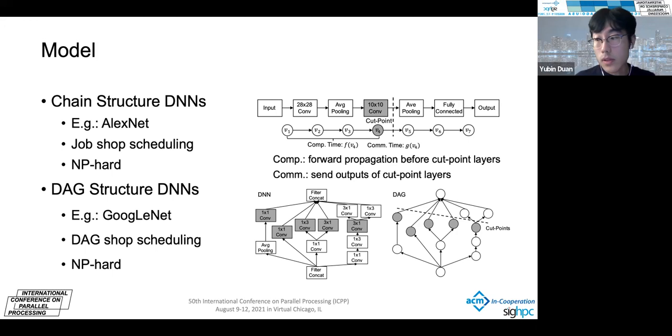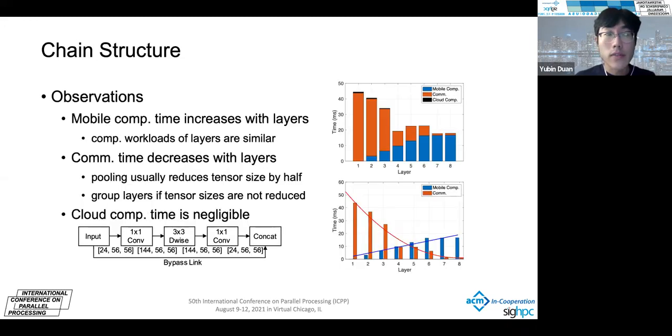In those models, the partition plans are even more complex because they have a DAG structure. And after partition, their scheduling problem can be organized as a DAG shop scheduling problem, which is also NP-hard. We first investigate the chain structure problem.